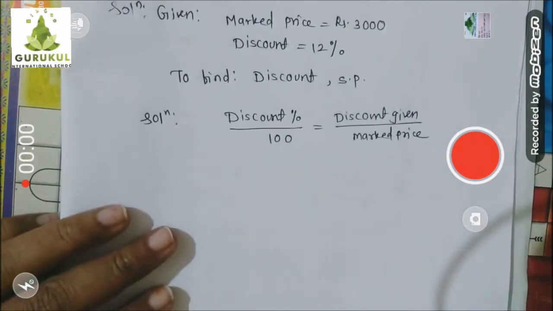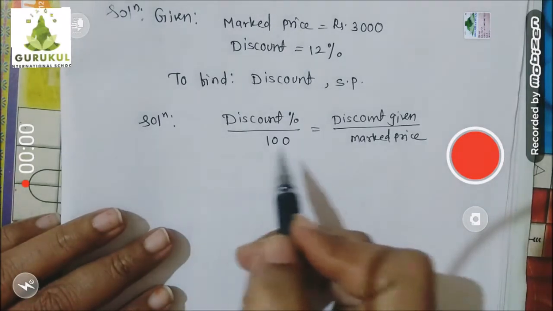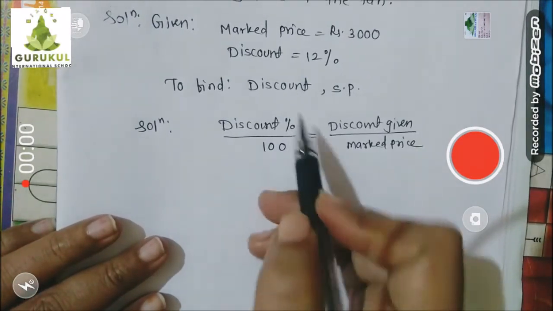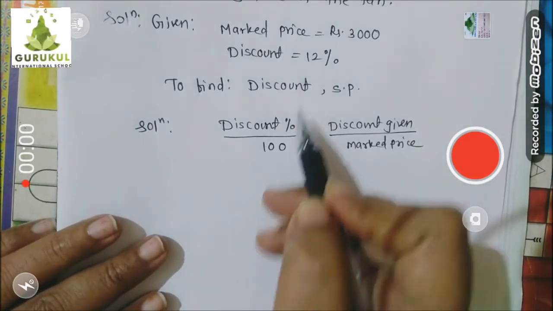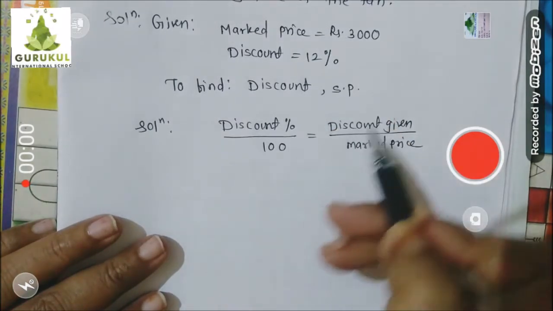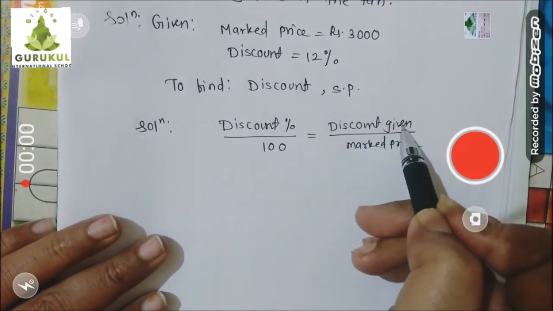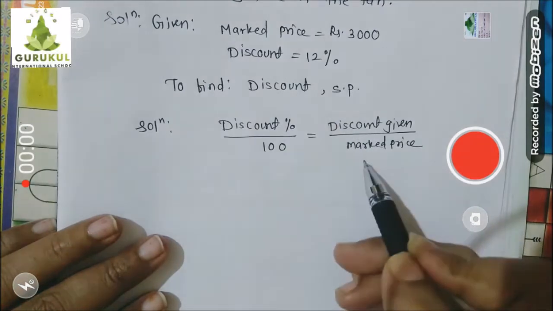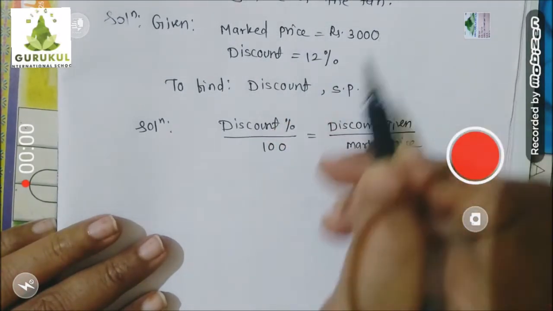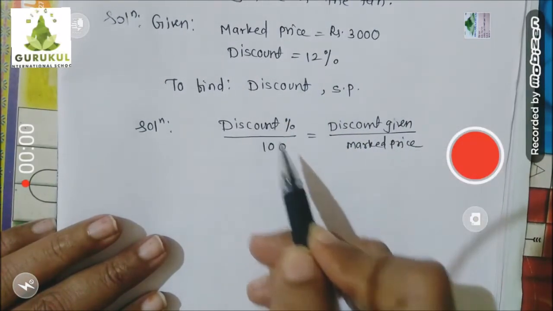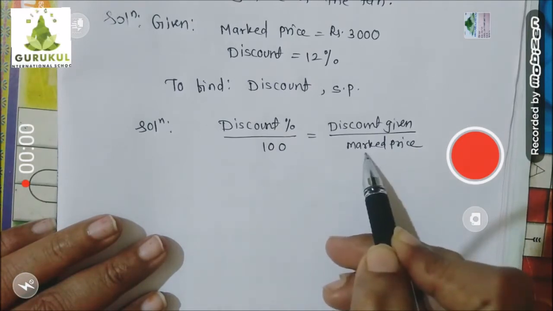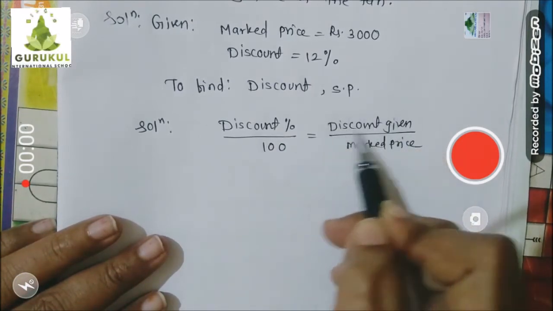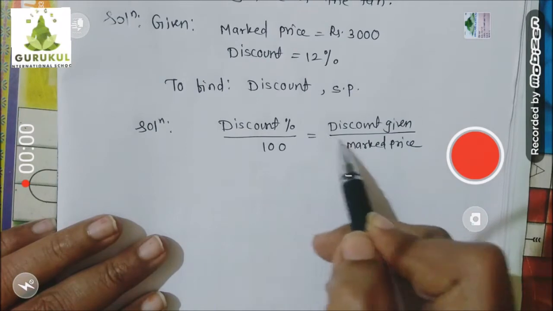This is the formula which we had used in previous example. Children, you can see discount percent is given 12% upon 100. Discount given in rupees, that we have to find out. And mark price is already given 3000. This number is already there, only one part is unknown, which I can easily find out.